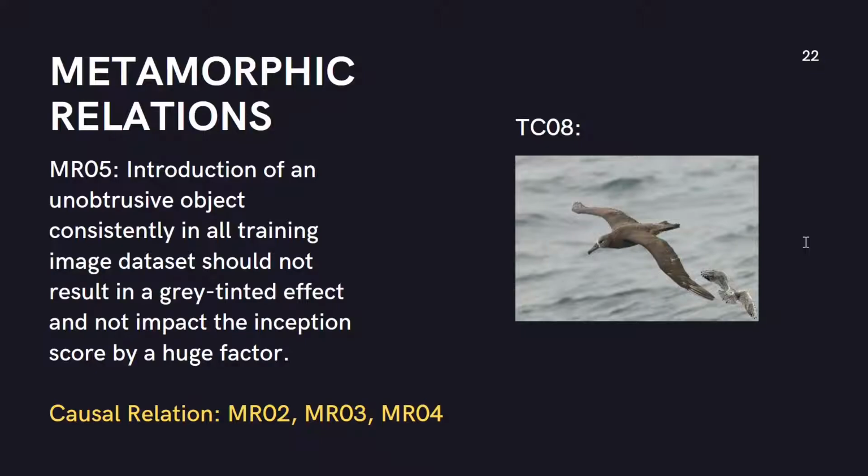This led to the creation of the last metamorphic relation covered under the study, metamorphic relation 5, which led to the creation of the final test case, which had an added bird to each image. However, none of the birds were overlapping the already existing birds and hence were completely unobtrusive in nature.